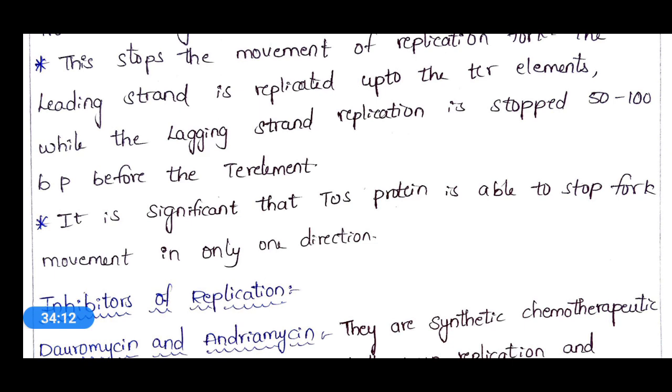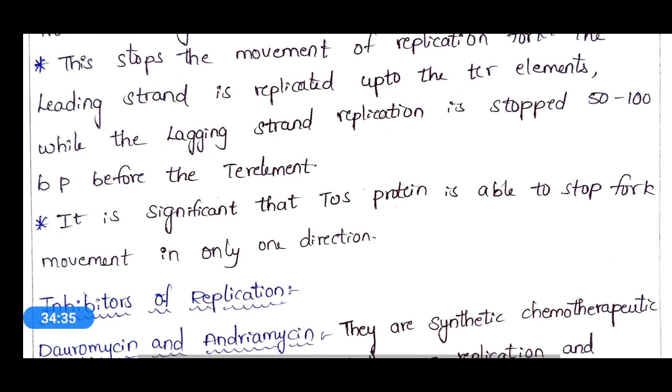After initiation, what will happen? Elongation of the DNA will be seen, and it will start with the action of DNA polymerase 3 on the RNA primer, and it is done in both leading and lagging strands.